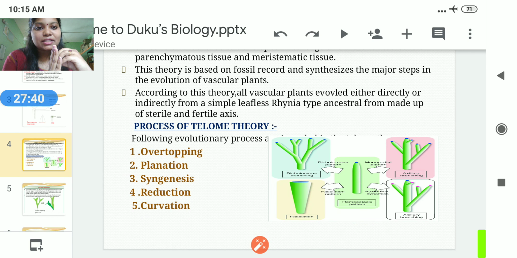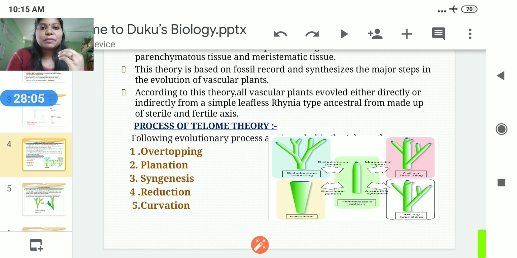In the planation process, suppose A, B, C, D are all placed in different places, and they come into a single plane. This is known as the planation process. Then syngenesis means fusion, otherwise known as the webbing process.